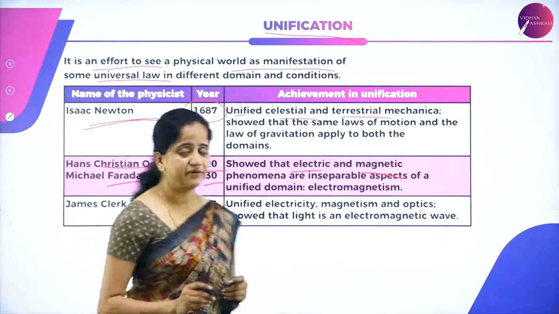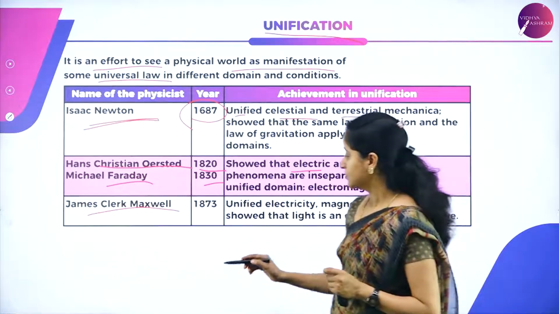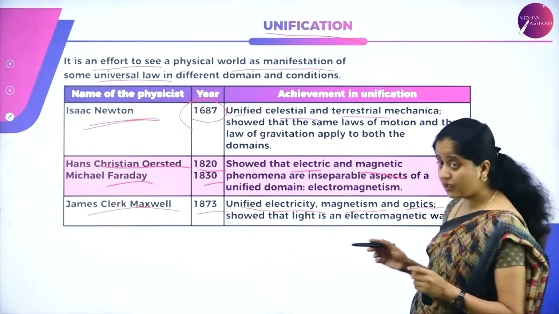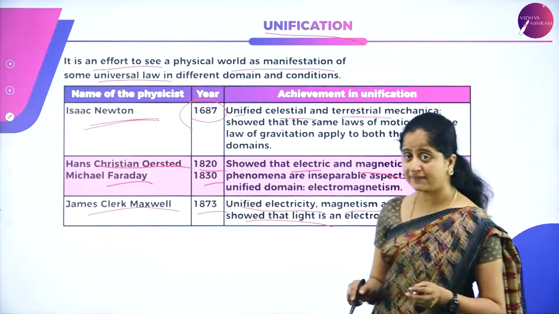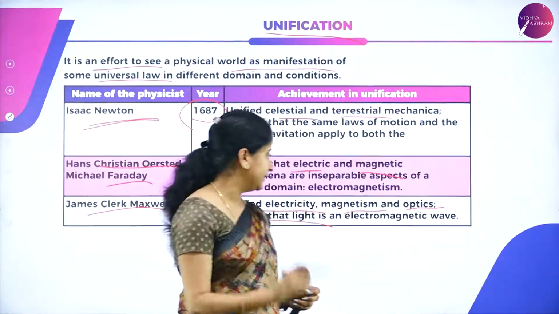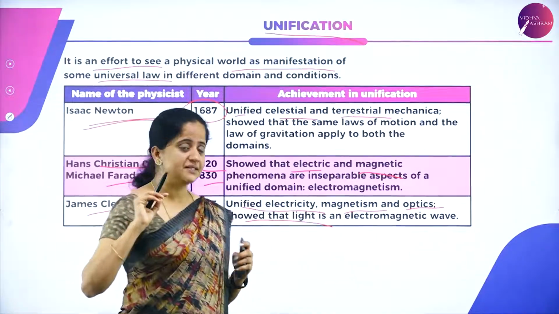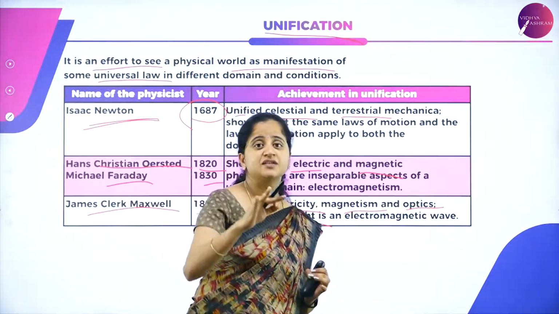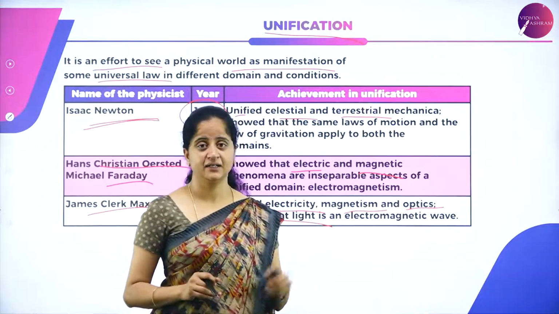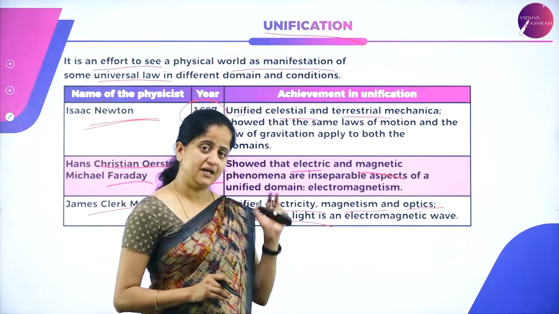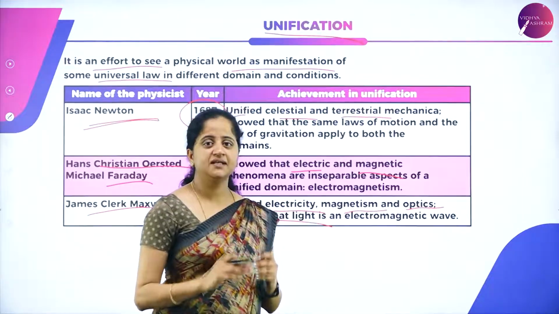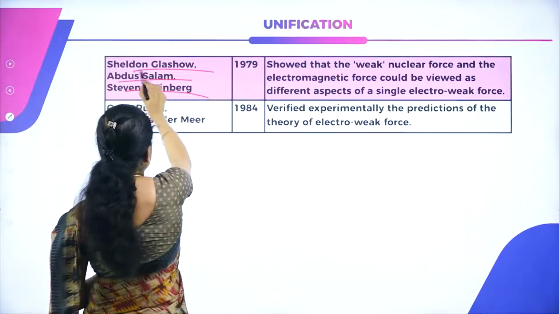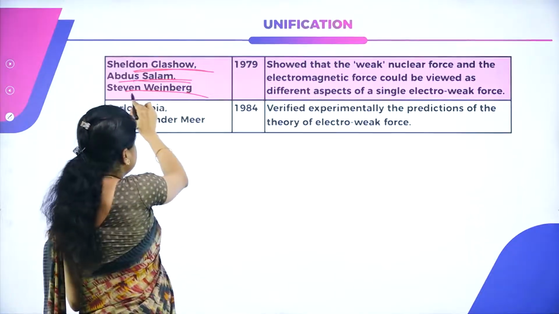So next we have James Clerk Maxwell. In the year 1873, he unified electricity, magnetism and optics, and he showed that light is an electromagnetic wave. So in this electromagnetic wave concept, three theories or three domains are unified. They are electricity, magnetism and optics. So these are a few examples of unification. So next we have Sheldon Glashow, Abdus Salam and Steven Weinberg.